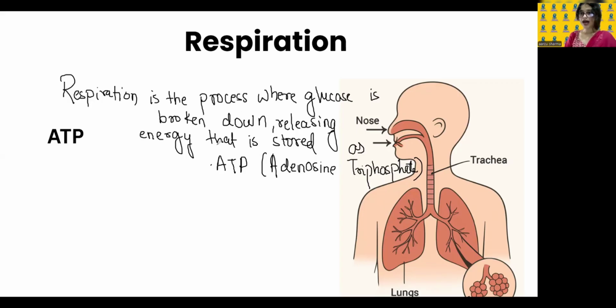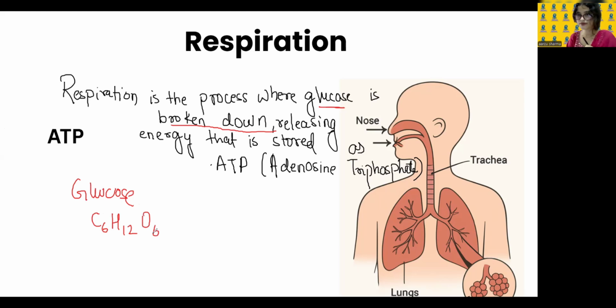Now, I told you the key word here is glucose, the breaking down of glucose. So, what is glucose? We all know that glucose is C6H12O6.